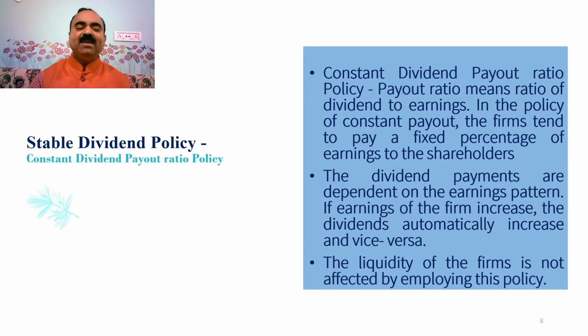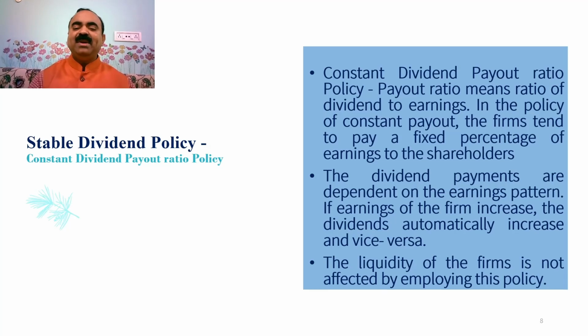The second type of stable dividend policy is constant dividend payout ratio policy. Payout ratio means ratio of dividends to earnings or profits. In the policy of constant payout, the firms tend to pay a fixed percentage of earnings to the shareholders.